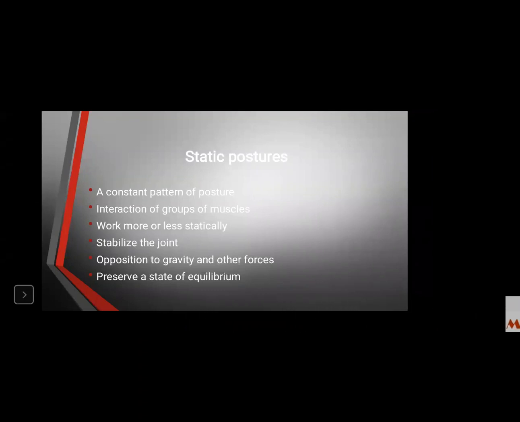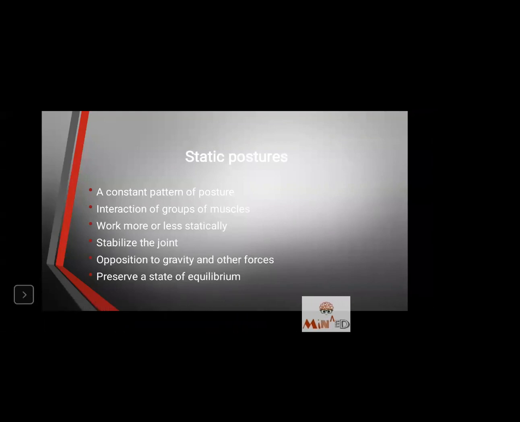Fourth, stabilize the joints. If the joints are not stabilized, the muscle will have to exert more force. If the joints are stabilized in alignment, the muscle force expenditure is quite less.